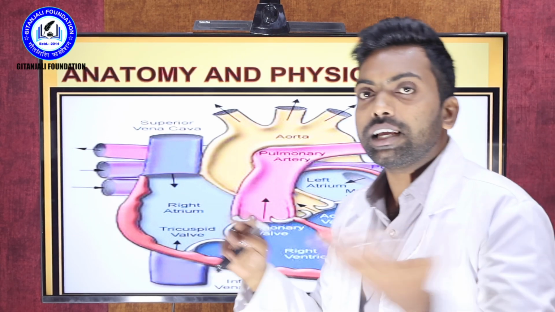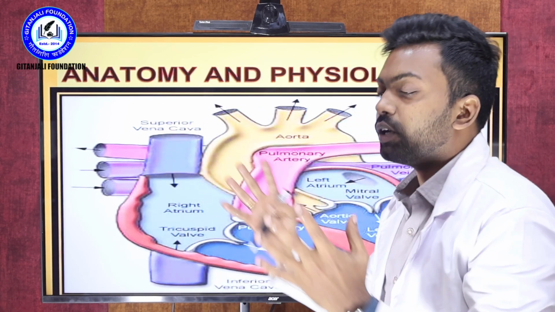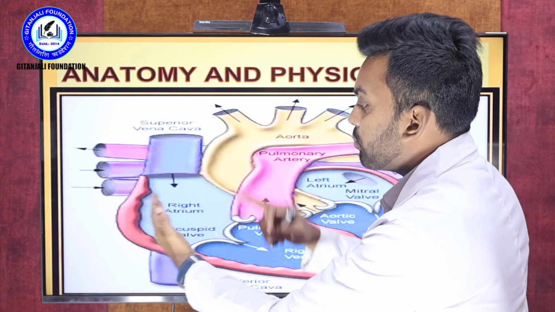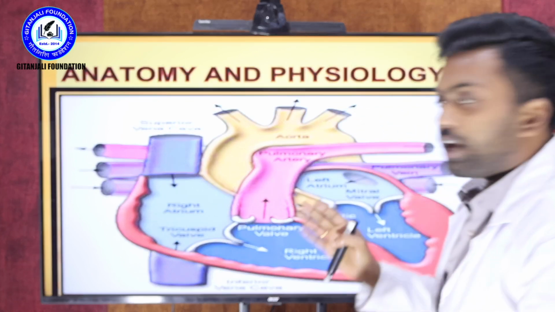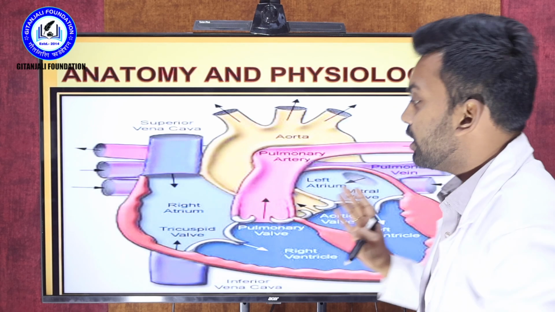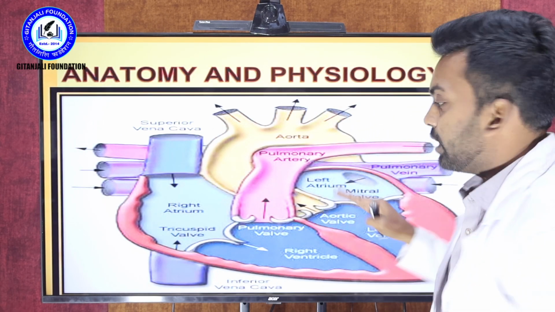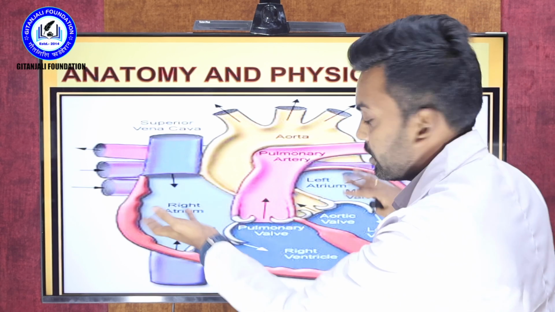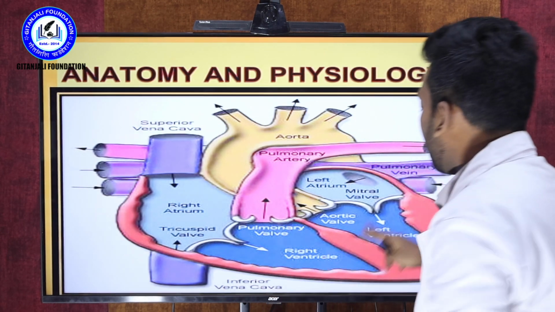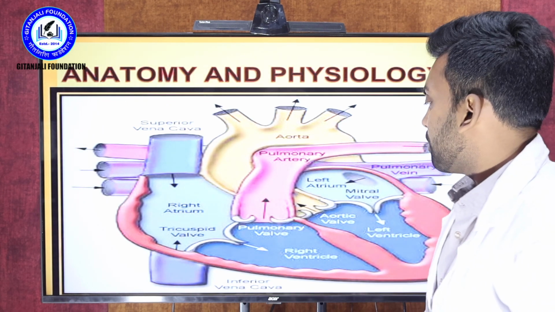My dear students, you are seeing here, the diagram will be like this. To remember it, it is the opposite direction: wherever your left hand is in the diagram, it will come as the right, and wherever your right hand is, it will come as the left. So don't get confused. This is called the right atrium and this is called the left atrium. By that, the top chambers are finished. The second one is the lower chambers, called the right ventricle and left ventricle. By that, the 4 chambers are completed. These are some of the parts.